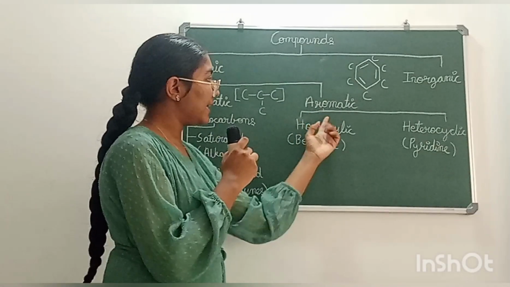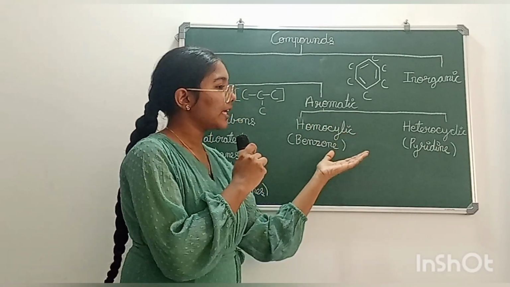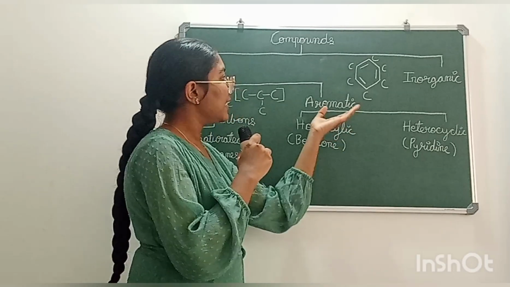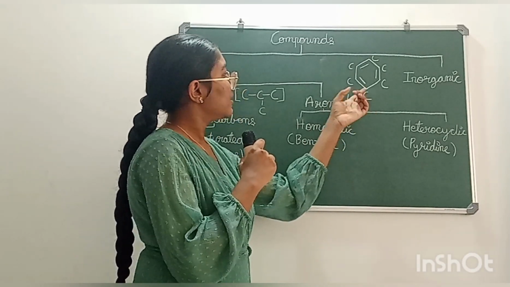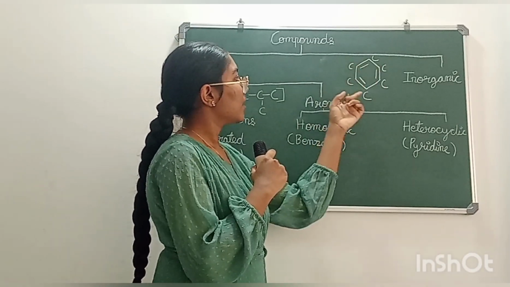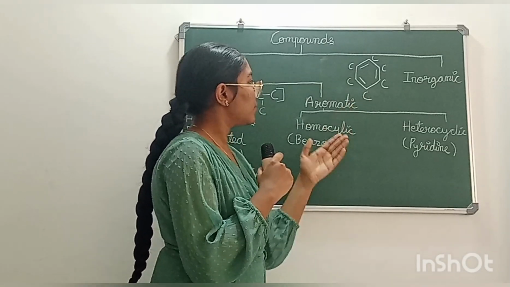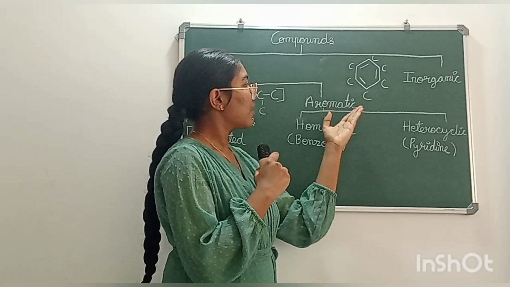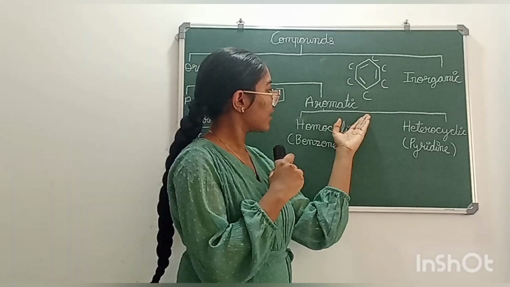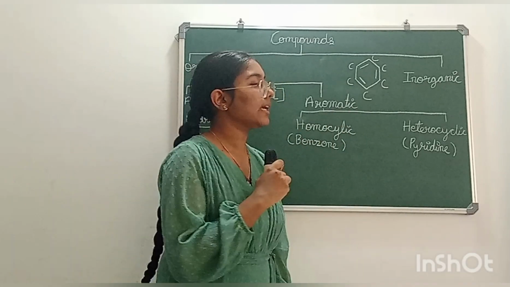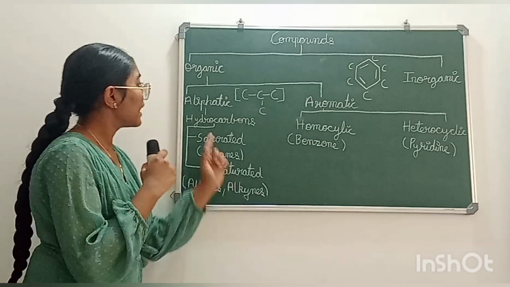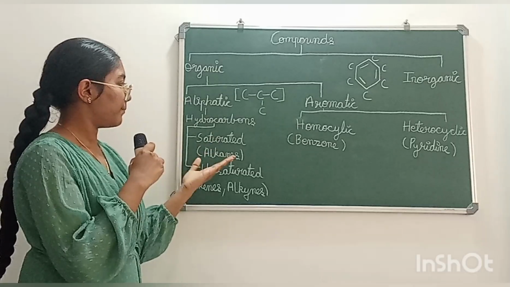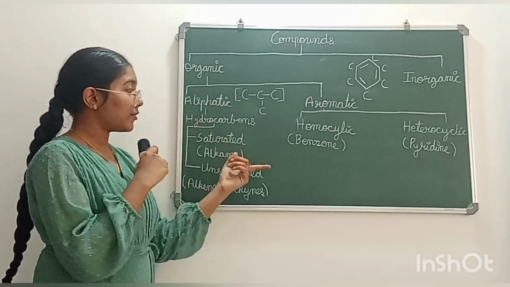Now what are aromatic organic compounds? Aromatic organic compounds are compounds in which the carbon atoms are arranged in closed chains. These organic compounds are known as aromatic organic compounds. Now under aliphatic organic compounds we have hydrocarbons.